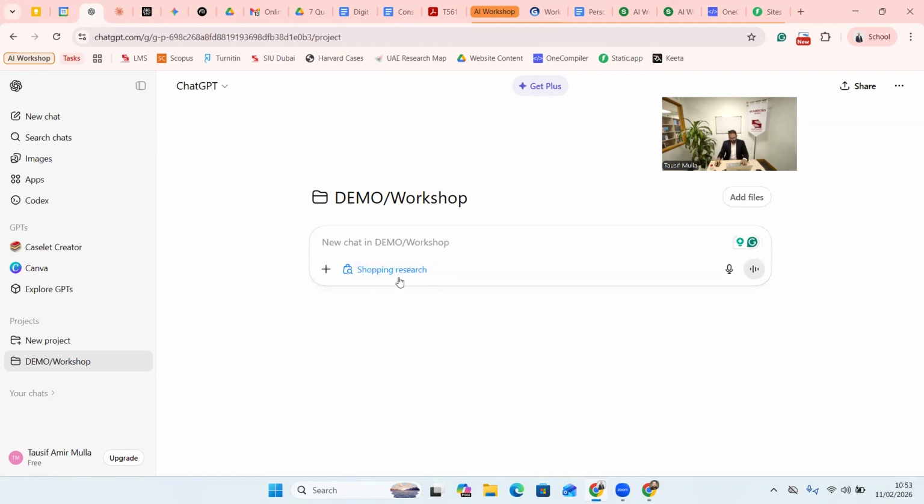So they have recently come up with something called a shopping search. Now, shopping search is basically, instead of going to multiple websites and trying to search for what product you're looking for, you can now use that same search within ChatGPT, right? For example, just taking a hypothetical example, let's say I want to buy a particular brand watch, okay, wristwatch. So I will put a search like this.